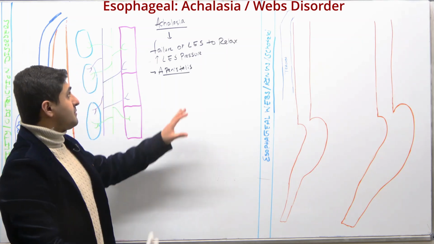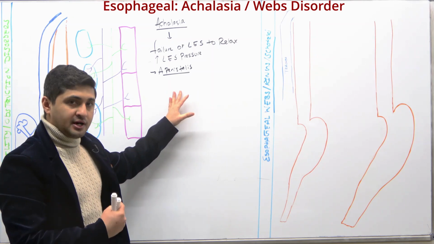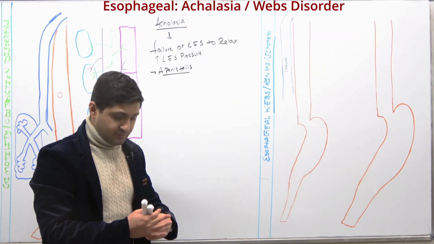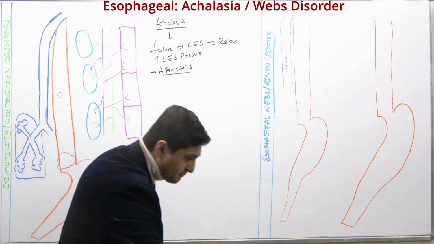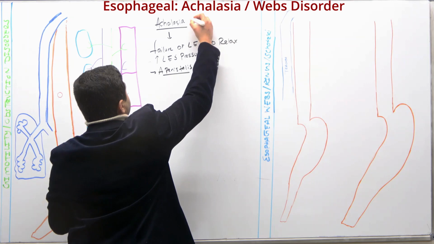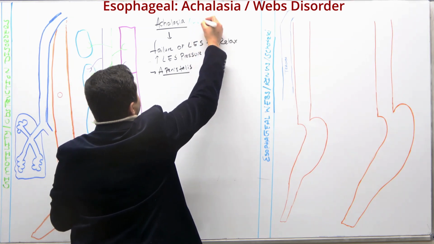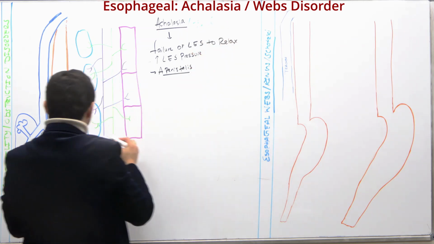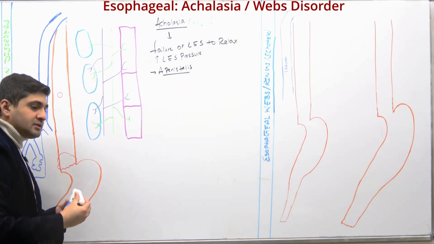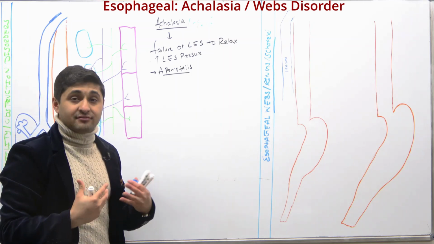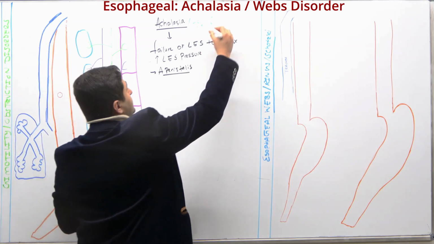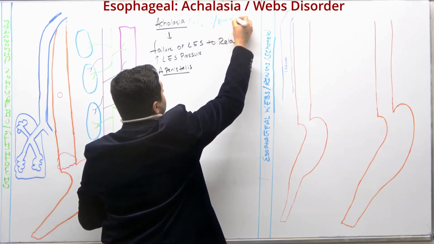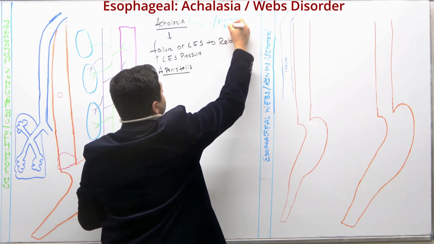And just remember this: with achalasia, there are different nomenclatures or names given, and I'll mention some of them. This achalasia can also be called achalasia cardiae, because it is within the cardiac region, so that's the reason why we call it cardiae. Sometimes they even refer to this as esophageal aperistalsis.